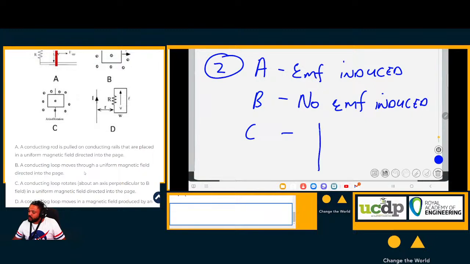Its axis is in this direction, and they say the magnetic field is perpendicular to it. So let's say the magnetic field is pointing into the page. It can be pointing to the left as well or to the right, it's also perpendicular. So let's say it's pointing into the page. Now here we have the loop, and it is constantly rotating.